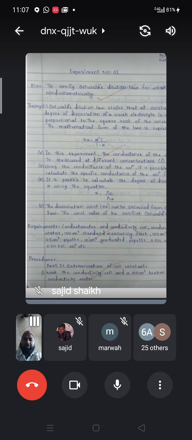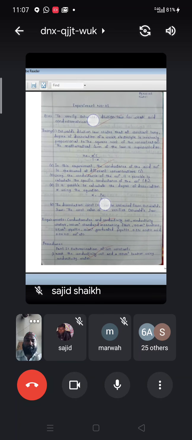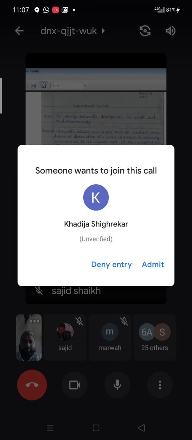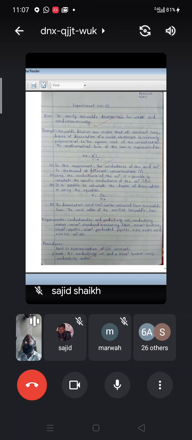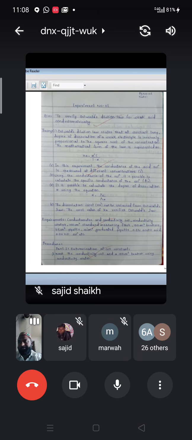Today we are going to discuss experiment number 1. The aim of this experiment is to verify Ostwald dilution law for weak acid conductometrically.